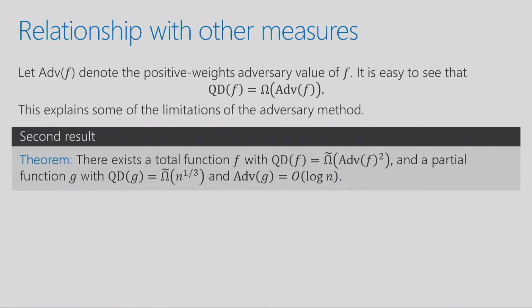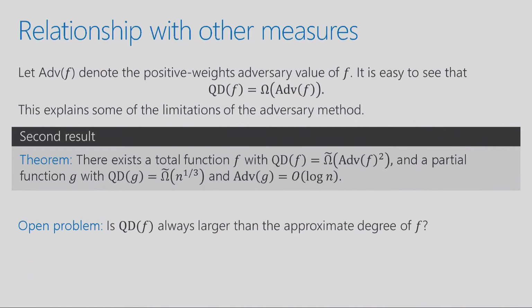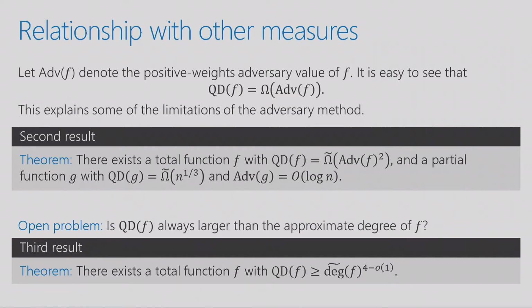The other commonly used lower bound technique for quantum query algorithms is the polynomial method. For that, we don't know if our measure is bigger or not. So we don't know if quantum distinguishing complexity is always bigger than the approximate degree of a function, but we can show a fourth power separation even for a total function. All right, so that's kind of all I wanted to say about quantum distinguishing complexity.